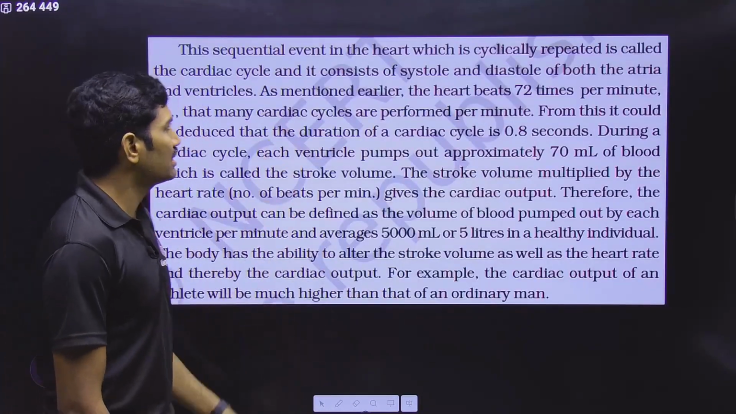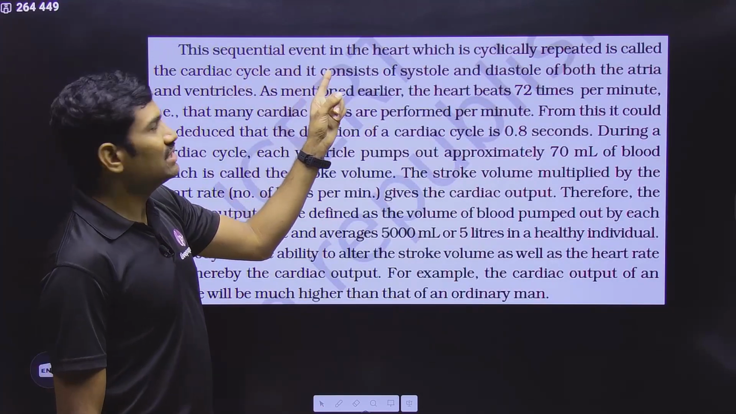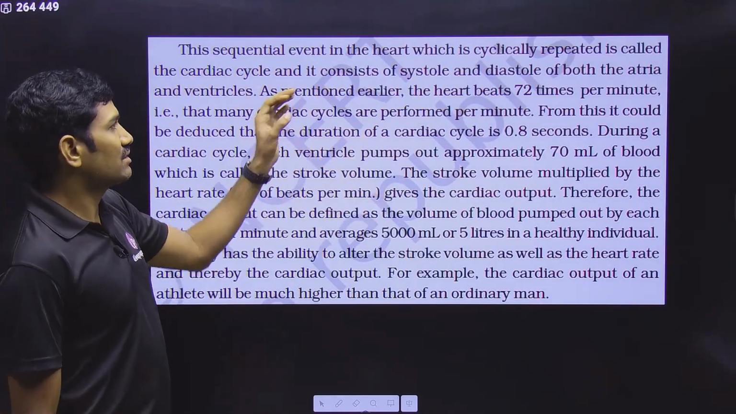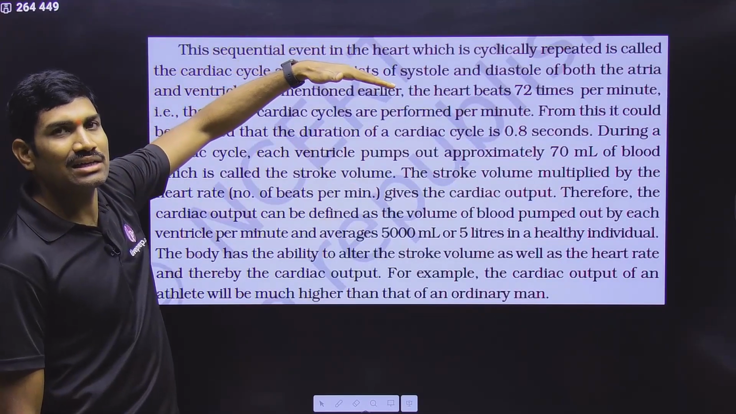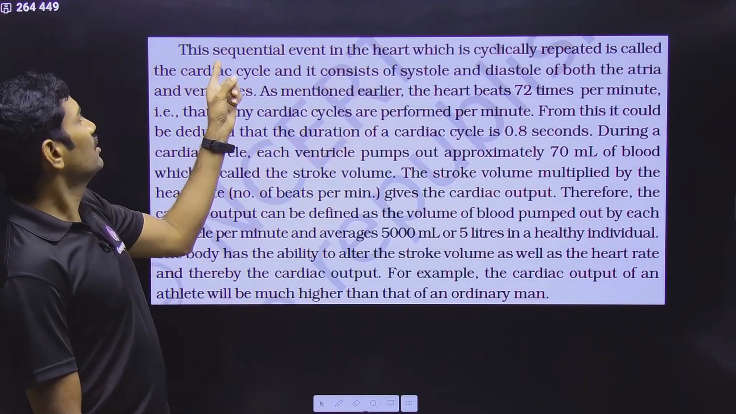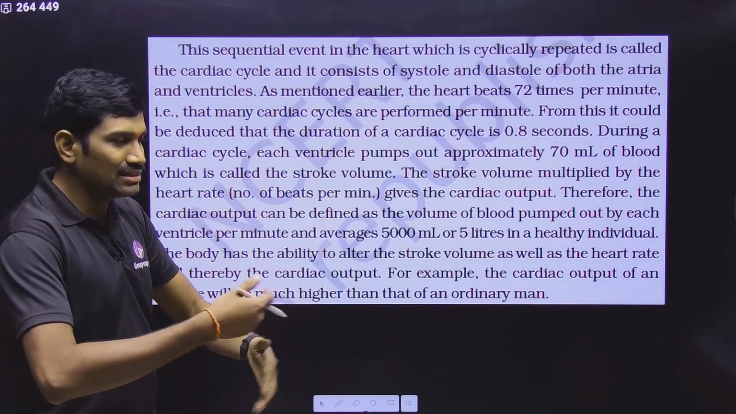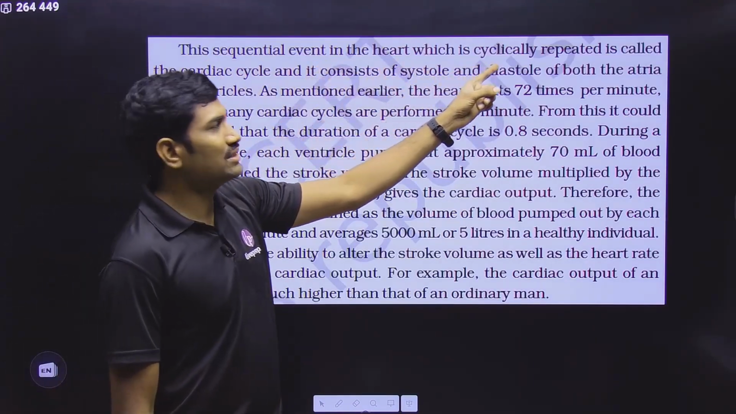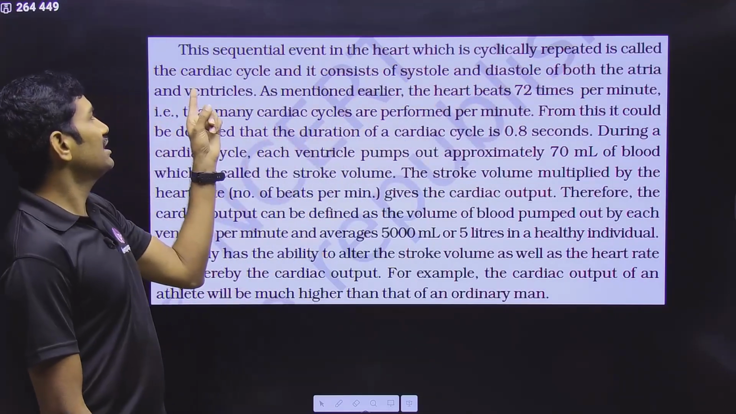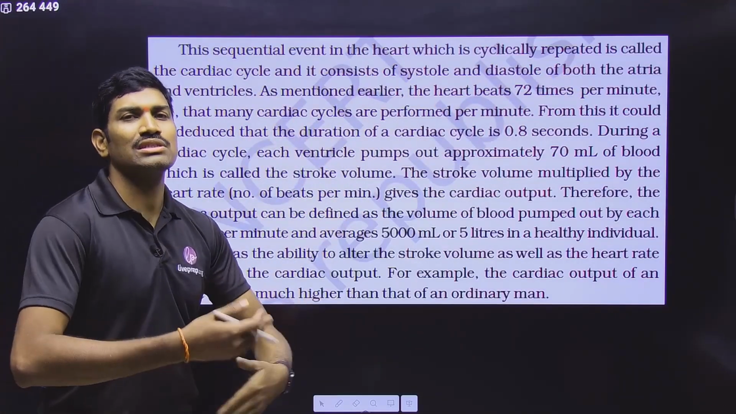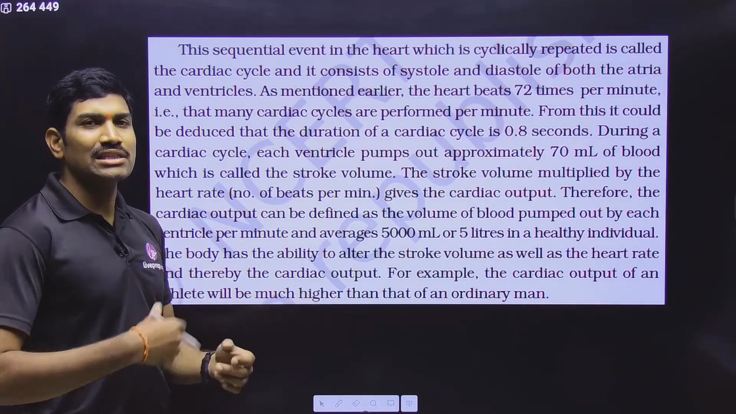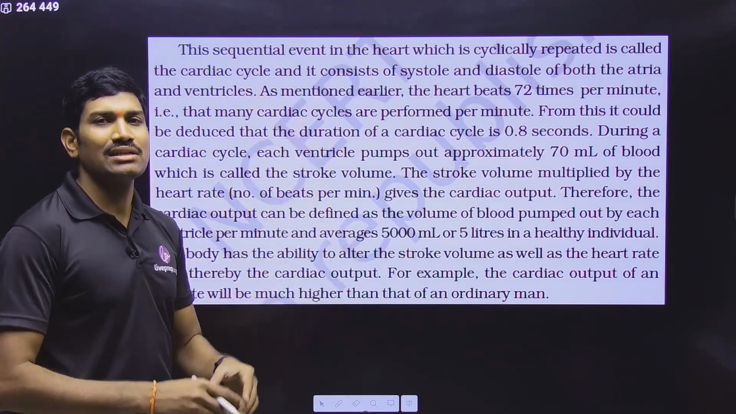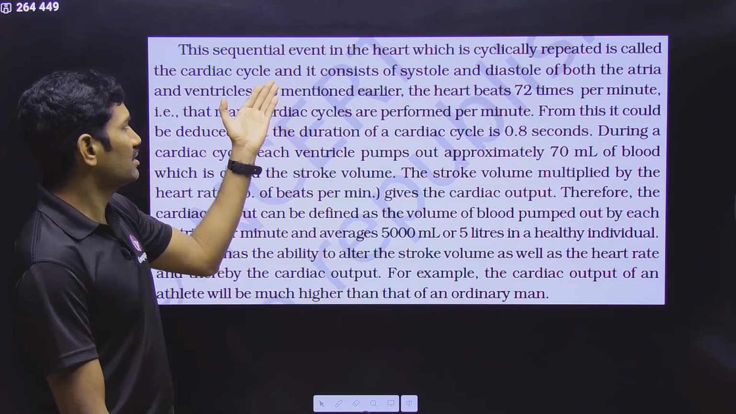Now let us quickly go through the NCERT content. This is about the sequential events in the heart, which means they are talking about the cardiac cycle. We studied the basic information in the previous lecture. This sequential event in the heart, which is cyclically repeated, is called the cardiac cycle. The same process is repeated several times, and each repetition is called one cycle. Whatever the number of cycles, that will equal the number of heartbeats.